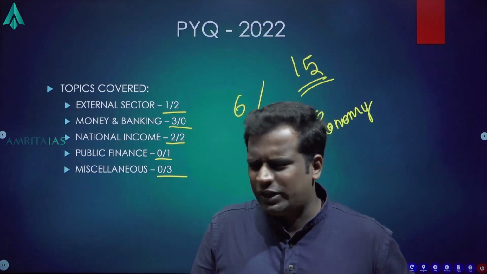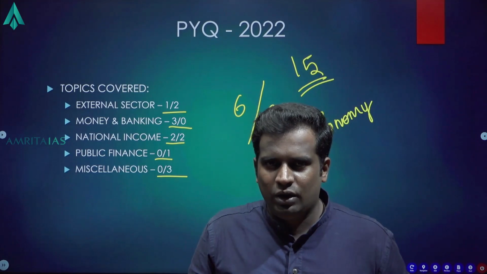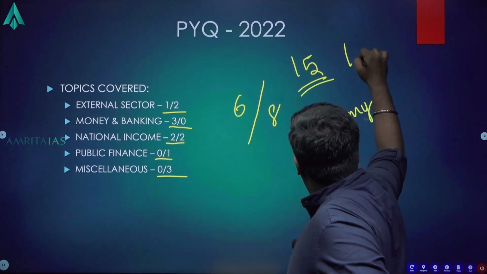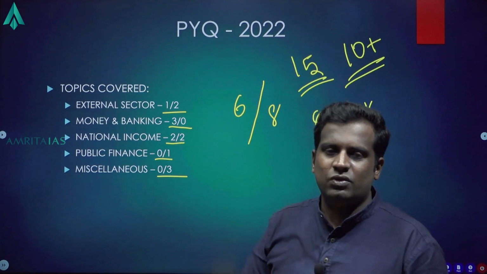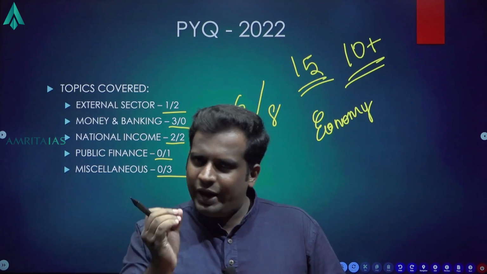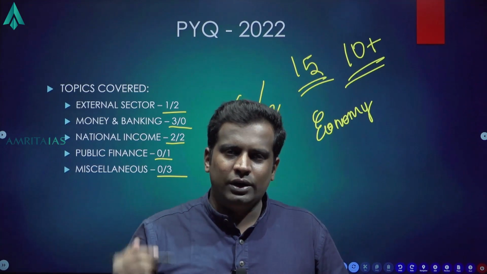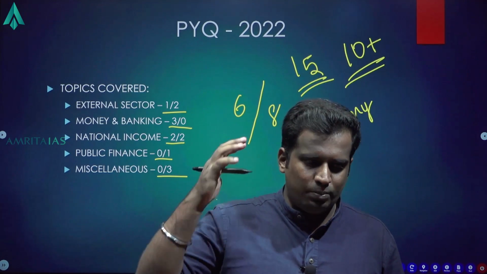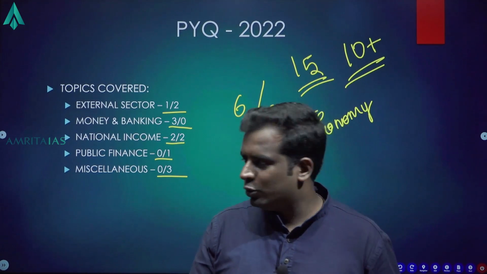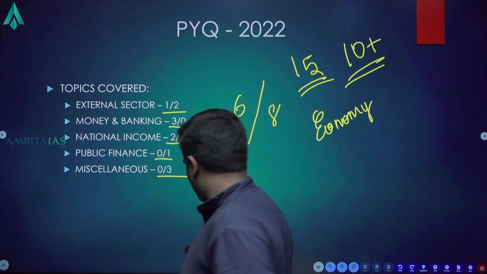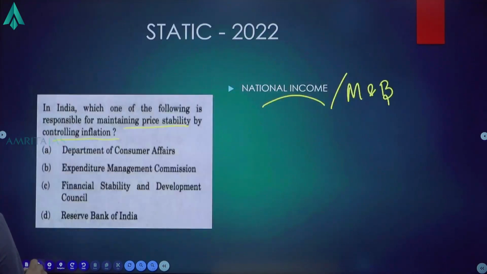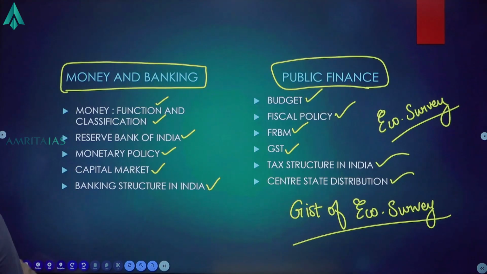And if you have prepared your static portions well, and you have a decent hold upon the concepts and the application, 10 plus questions will always be with you. 10 plus guaranteed to be with you, provided you have covered the static portions well and you have some knowledge of application. Guaranteed to hit 10 plus questions, and that makes a massive difference in your prelims examination. Okay, so keeping this point in mind, I want you all to focus on that. I'll show the major topics once more, so that you can have an idea of what are the areas to cover, and with that we will finish it off.